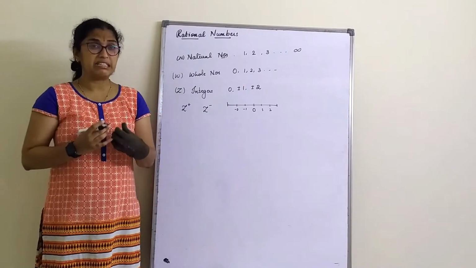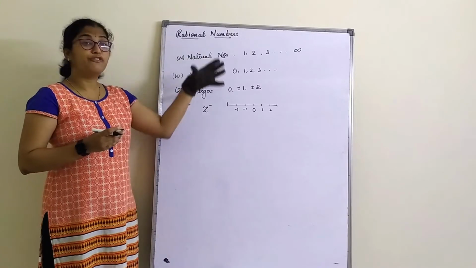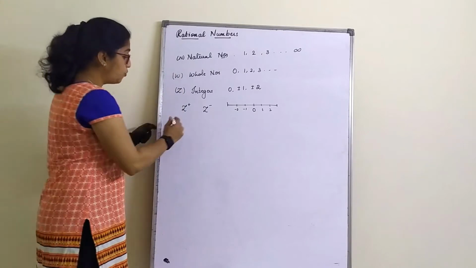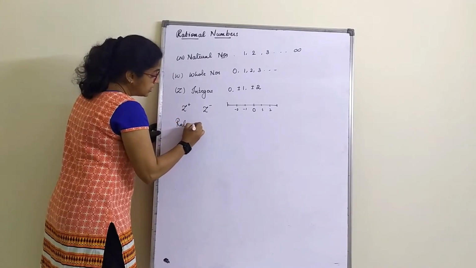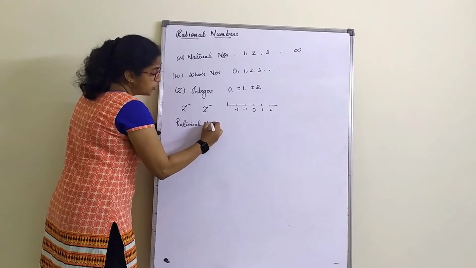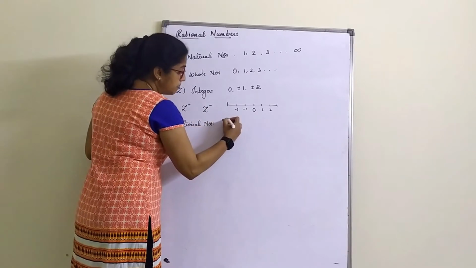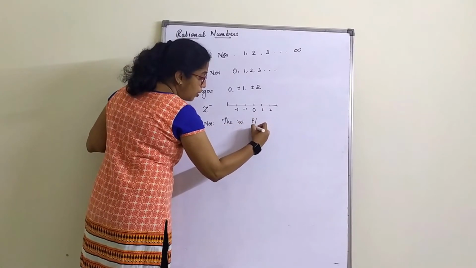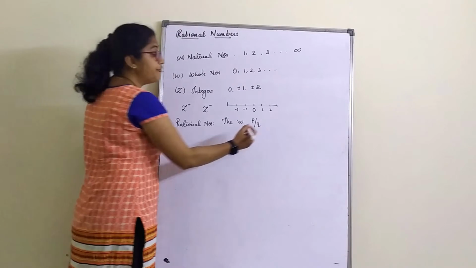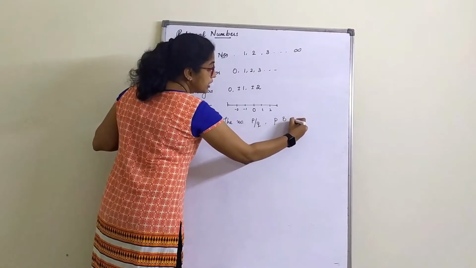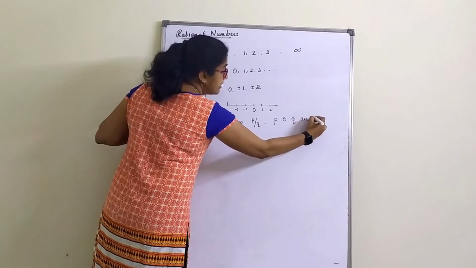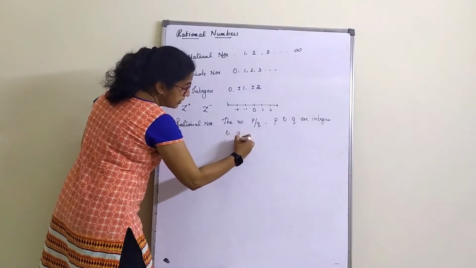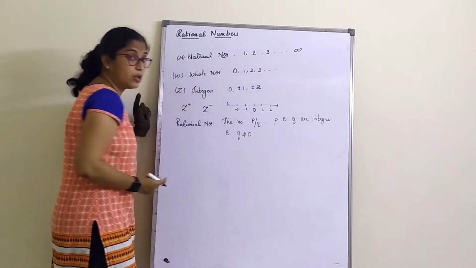So these are the basic information before we actually know what rational numbers are. Now let's understand what rational numbers are. A rational number is a number which can be expressed in the form of P by Q, where P and Q are integers and Q not equal to 0, right?